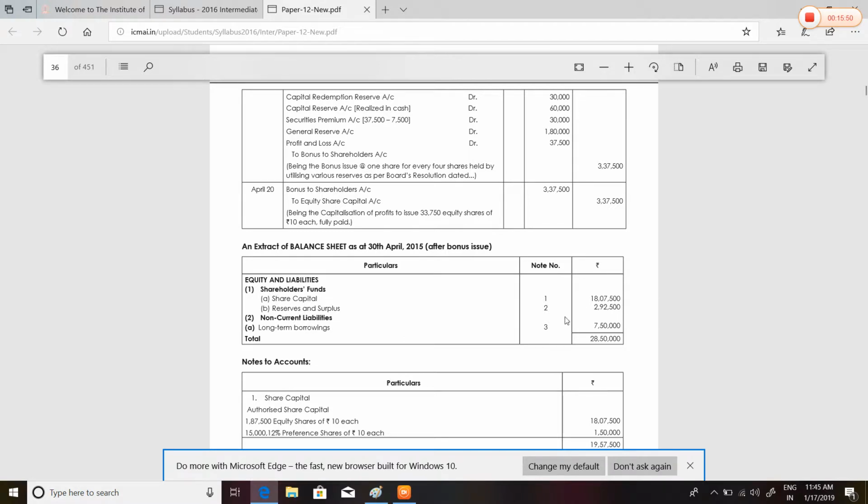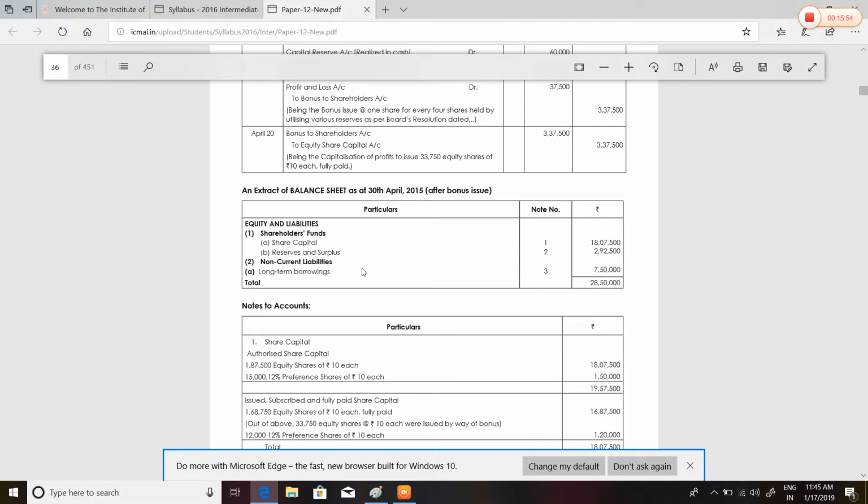Share capital. Let's see the notes to accounts. We're going to see it. Authorized 1,87,500 equity shares of rupees 10 each. How is it calculated? The bonus shares of 33,750 plus the existing share capital.